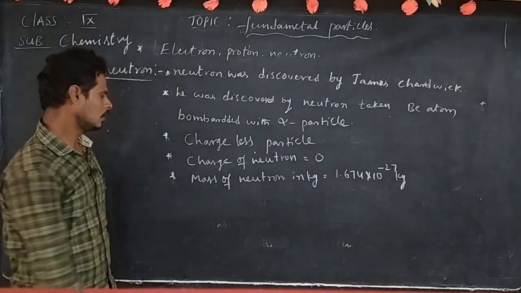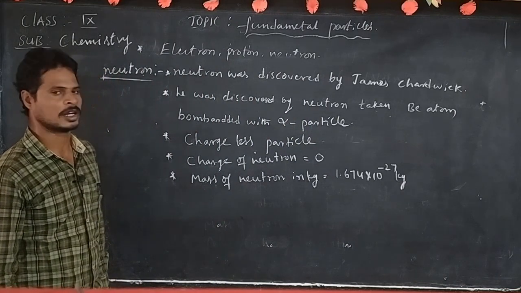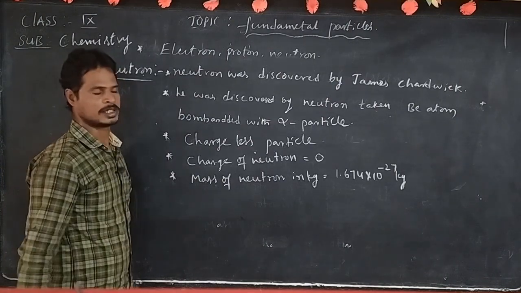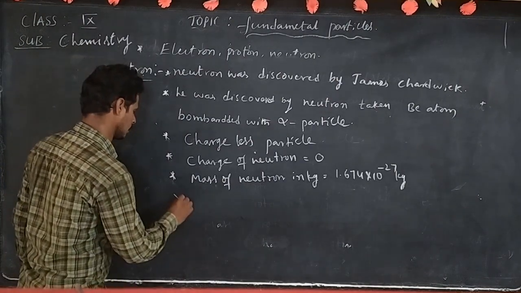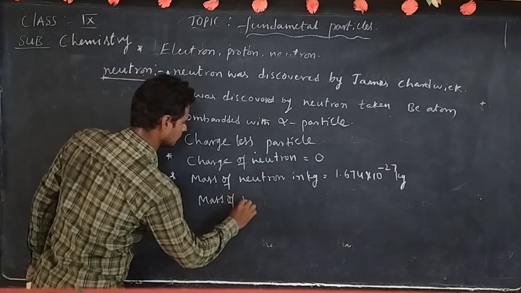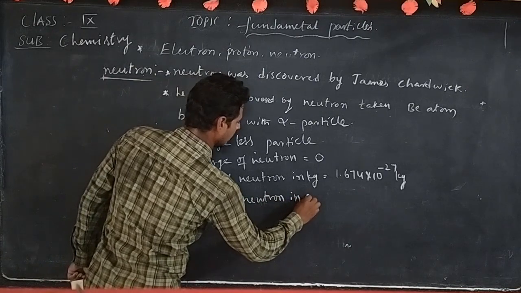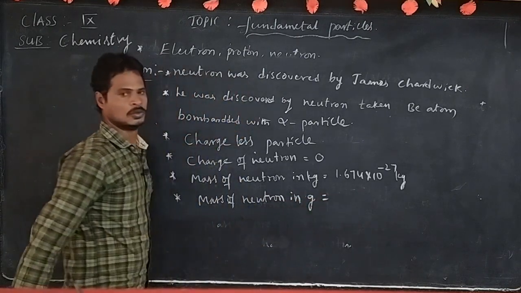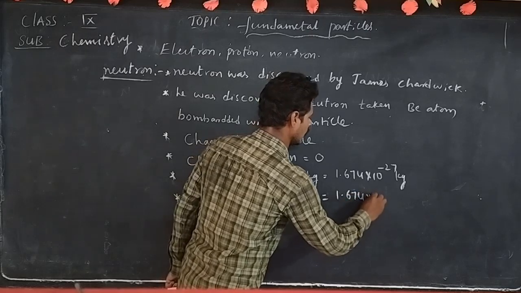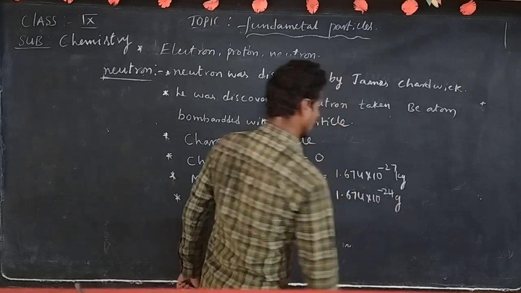Very important, this value: 24 or 27? 27 kilograms. Next, mass of neutron in grams. What is the value? 1.674 into 10 to the power minus 24 grams.